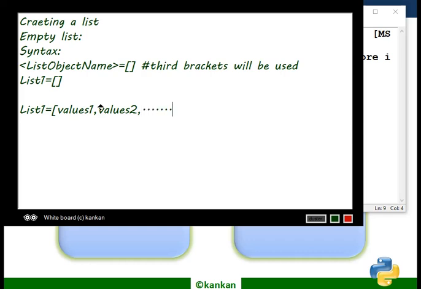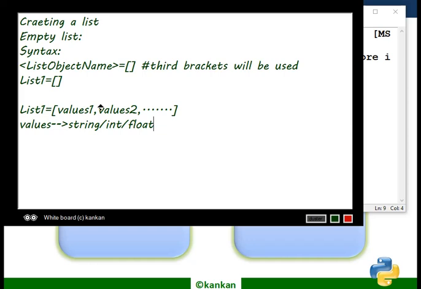What is the meaning of values there? Values are string, or integer, or any number of data types. Any type of data you can use.